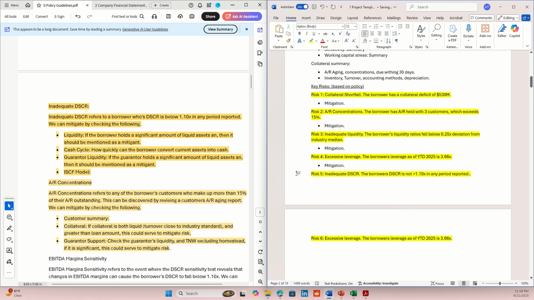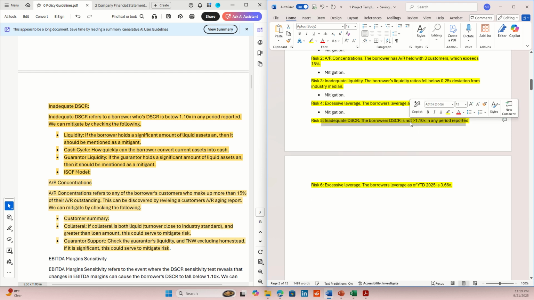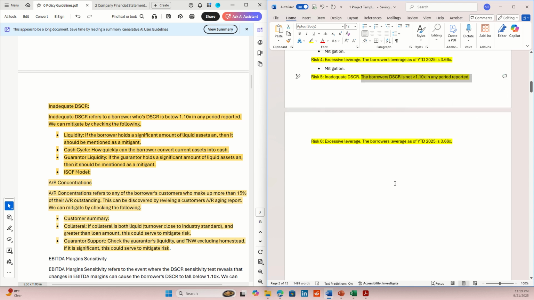Now, for you guys, some of you guys might have a statement that says is not greater than 1.10x in fiscal year 2023, or in 2023 and 2024, right? Because you'll have inadequate 2023 and 2024, but year to date is fine. So remember, just cite what periods it's not adequate. Remember, for me, it's not adequate in any period. So I'm going to say it's not adequate in any period. Now, inadequate debt service coverage ratio. I have it right here. It's inadequate.